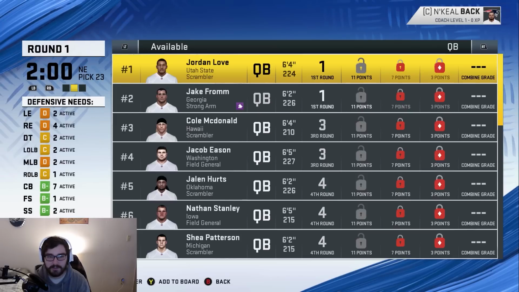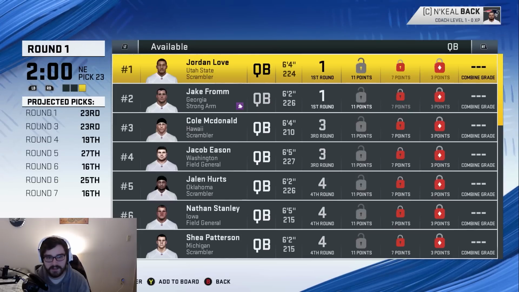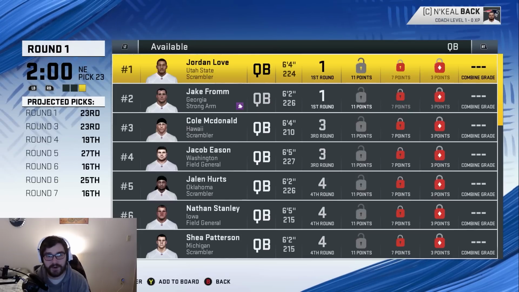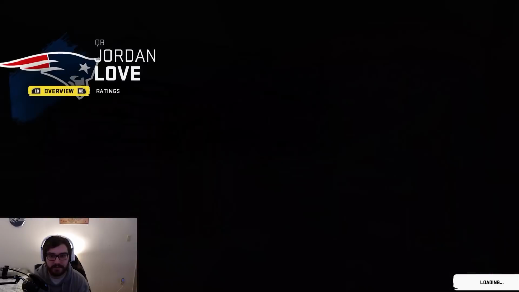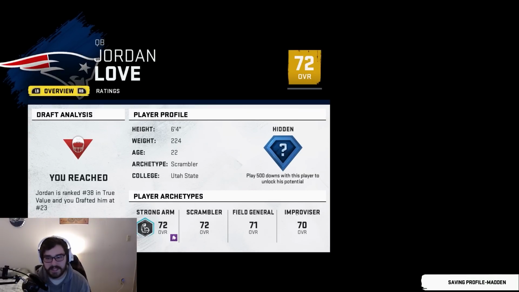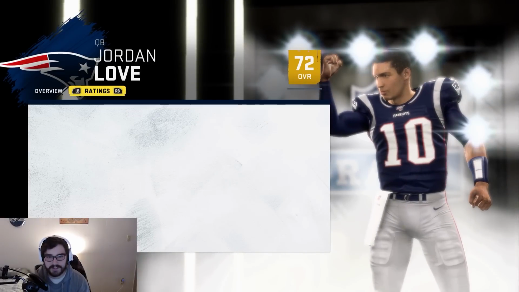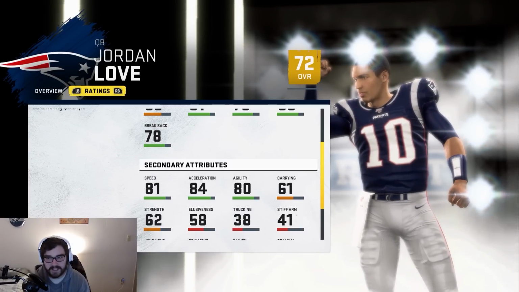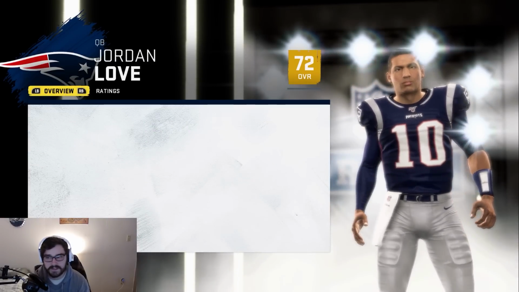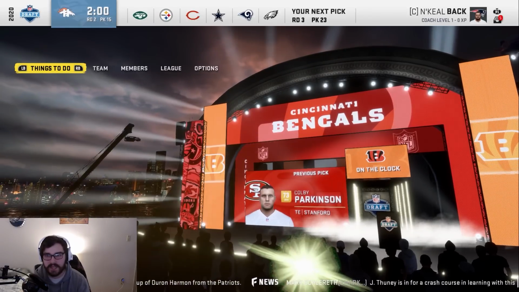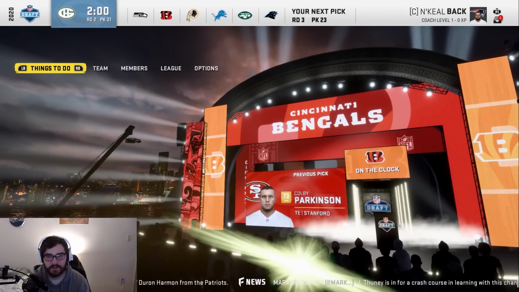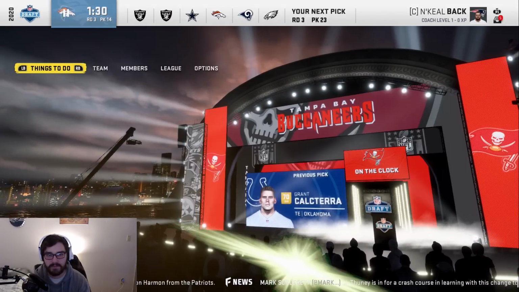I think that's actually a good pick for the Patriots. I feel like he could do well. And as of right now, the Patriots have not signed a quarterback, so I don't know what they're going to do at all. They could draft a quarterback. They might be able to sign somebody still right now. I'm going to take Jordan Love, though. He's going to be the starting quarterback for the New England Patriots. He's a 72 overall hidden development trait. He's a very good quarterback here in this roster. He should play really well for us. I'm hoping that since there are so many receivers, I could potentially just steal one in the third round here. It's a late third round pick, but we might be able to get one of them.